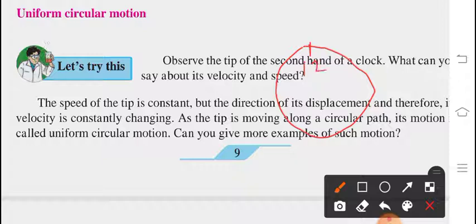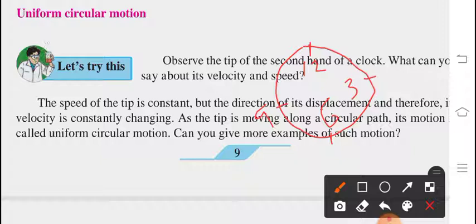Don't go on the diagram. This is just a rough diagram and I am drawing with the help of a pencil. Just keep it in your mind, something like a clock. So your second hand has a specific motion, tick tick tick tick, right? So what path is it following? Do you have any idea for the same?